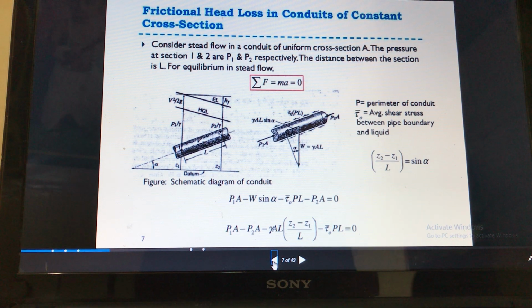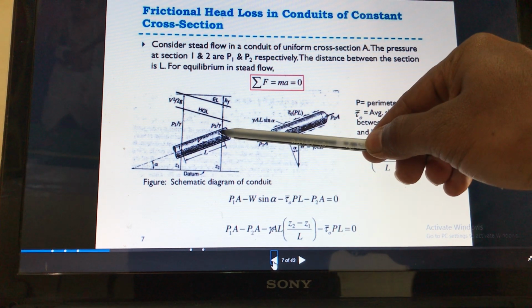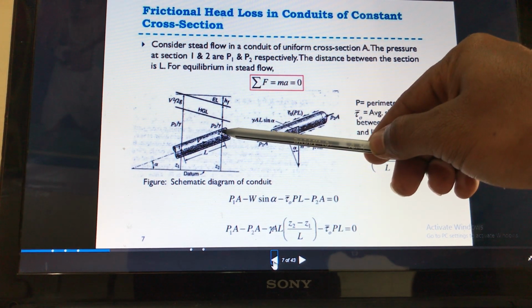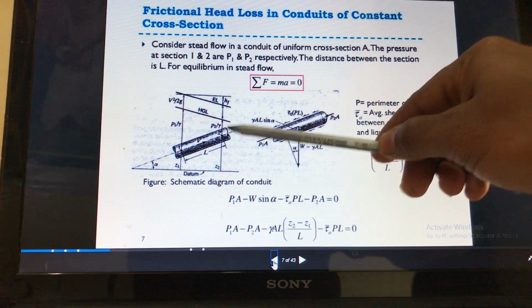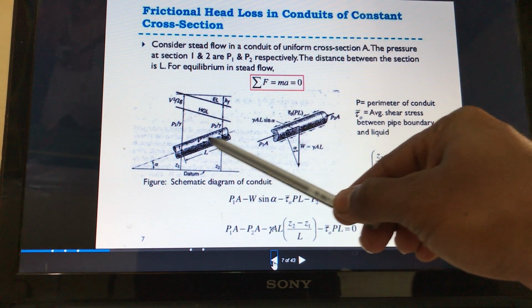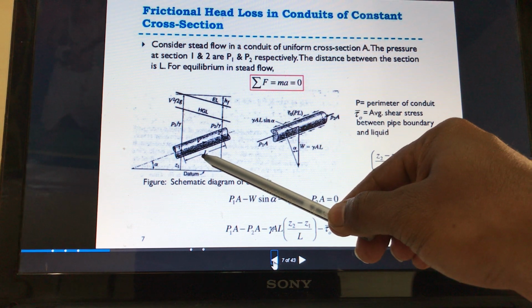First, let us consider the steady flow in a conduit or pipe of uniform cross section A. The pressures at section 1 and section 2 are P1 and P2 respectively. The distance between these two points is measured as length L.